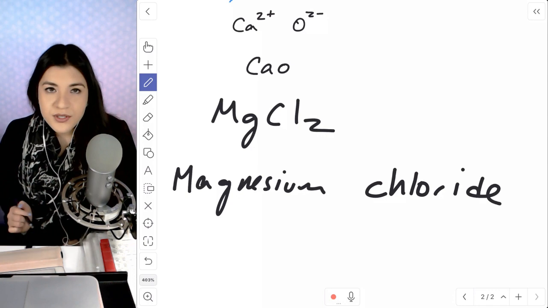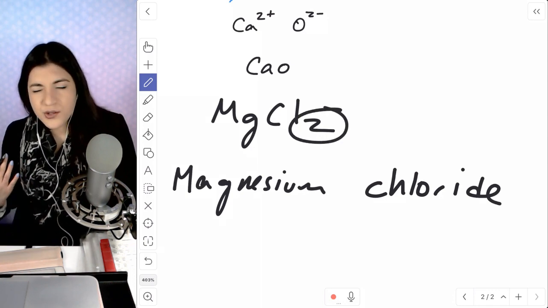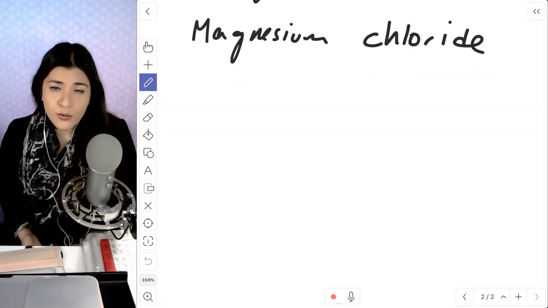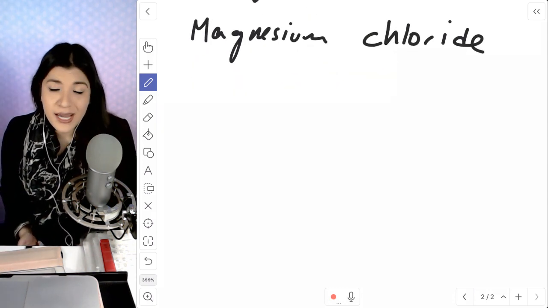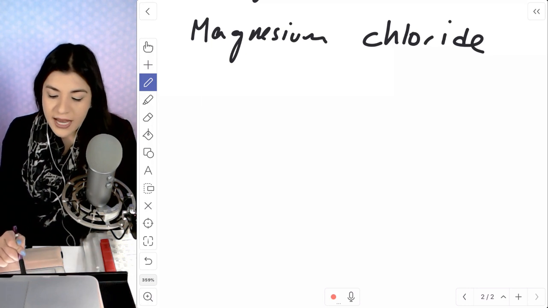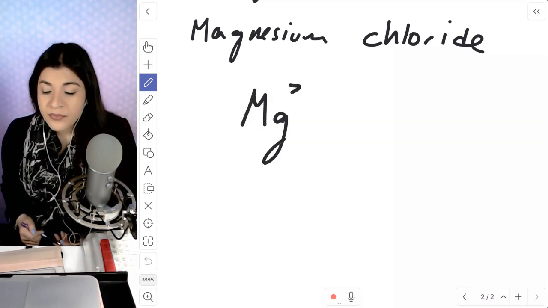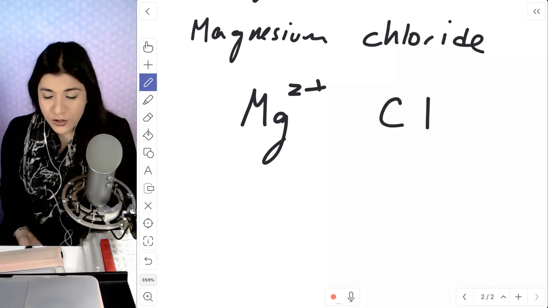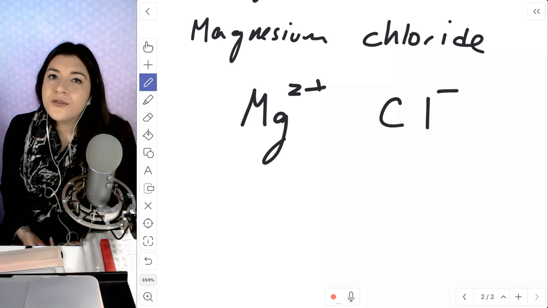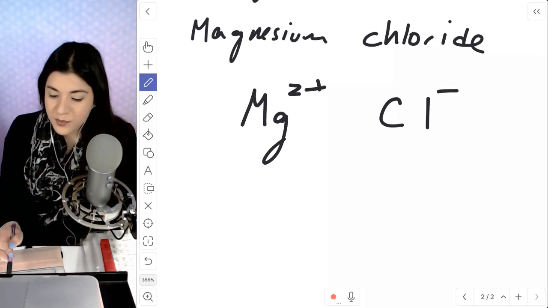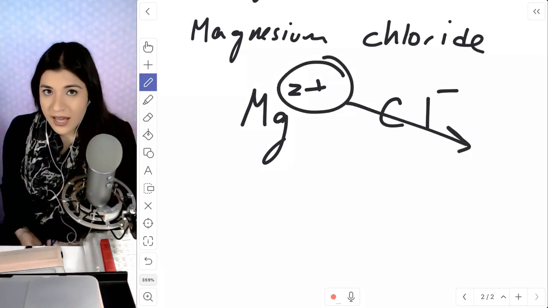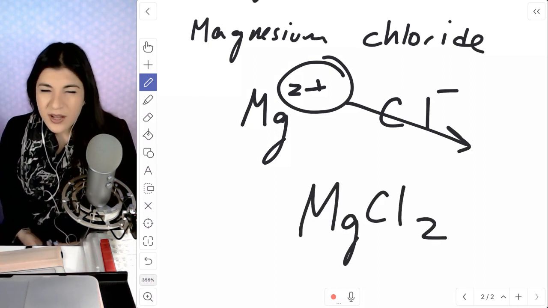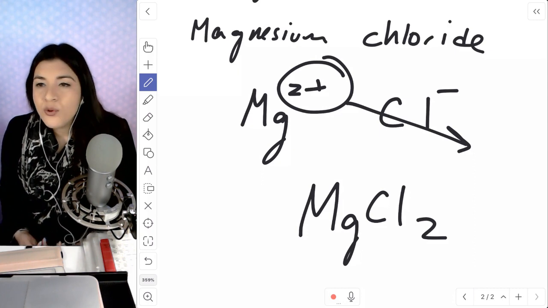Now, the reason why there was a 2 here initially, let's think back to what if I had to go backwards. And instead, I didn't know the chemical formula. Instead, they just gave me the actual name. So magnesium, we would know it was Mg with a 2+ charge. And then chloride or chlorine has a -1 charge. And then you'll note that they're not balanced. So the charges are not balanced. So really, I just have to put a 2 to balance out that chlorine. So it would have been magnesium chloride with the 2 subscript. So that's the main thing with nomenclature.